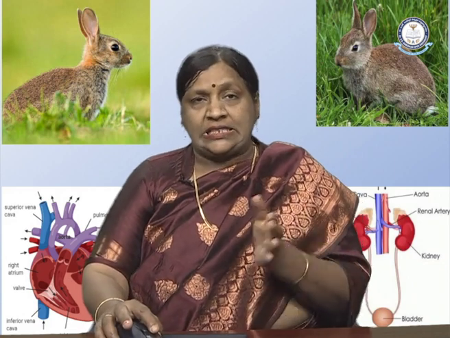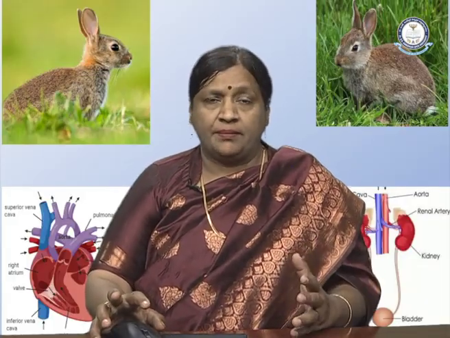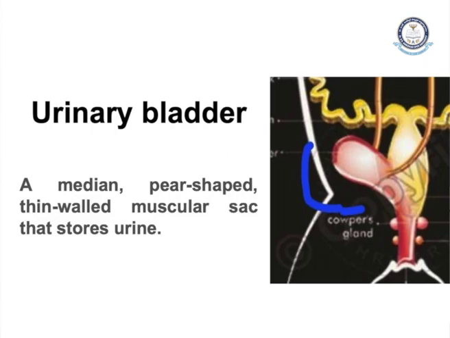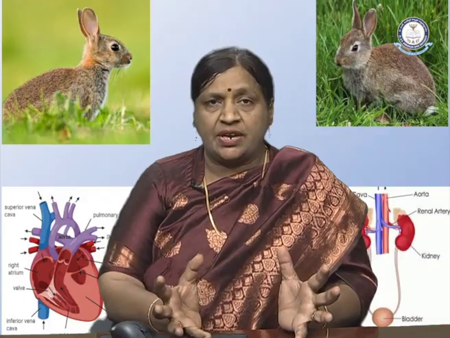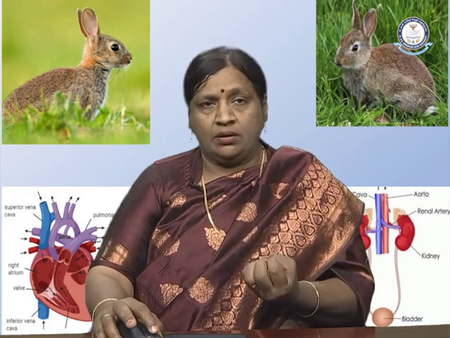After knowing the second important structure of the excretory system, we move on to the third important structure, which is the urinary bladder. As the name indicates, it's just a storing organ. It's a median, pear-shaped structure with a thin wall, a muscular sac. It has the capability to stretch, and it stores urine. It is a bladder which is only a storing organ.